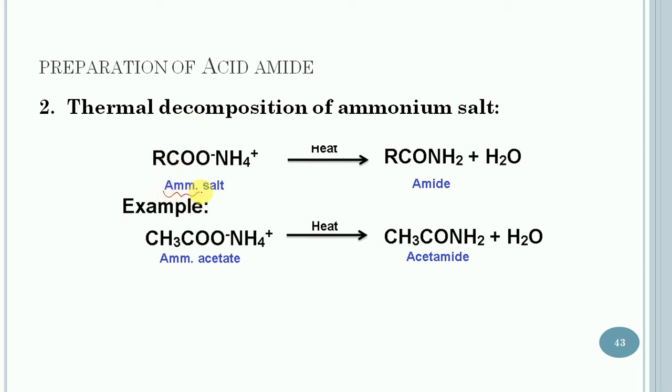In this case, the ammonium salt is heated and it will change into an amide. As an example of this reaction, ammonium acetate is heated and it will lose one water molecule and change into acetamide, and water is the side product.